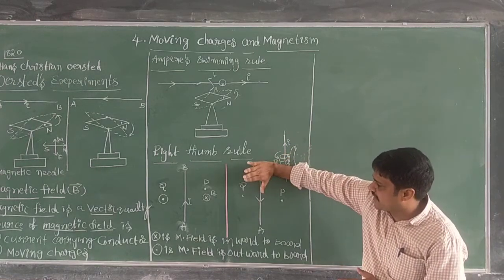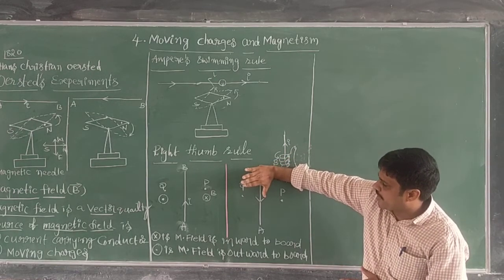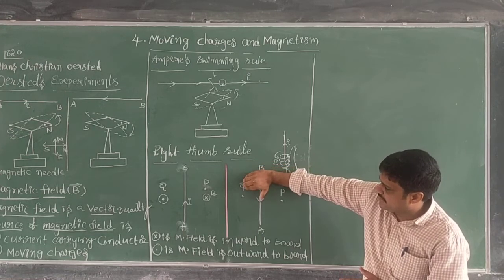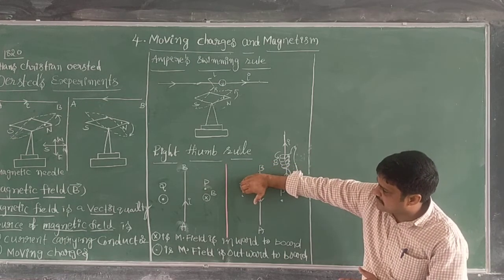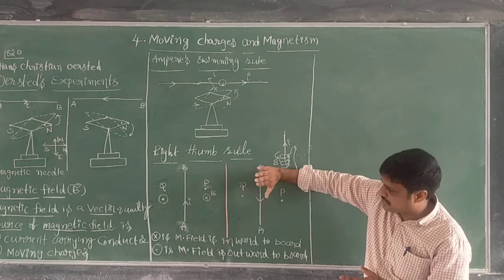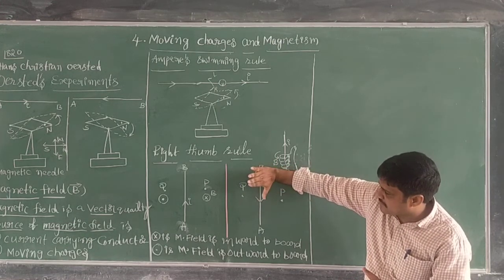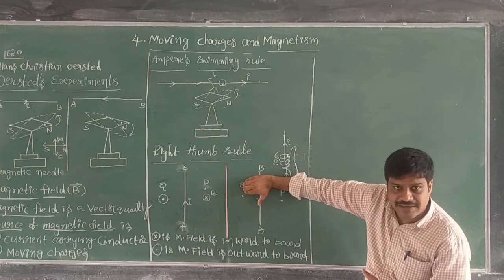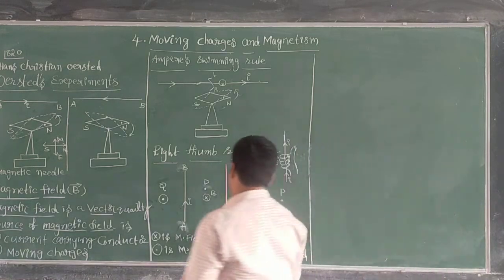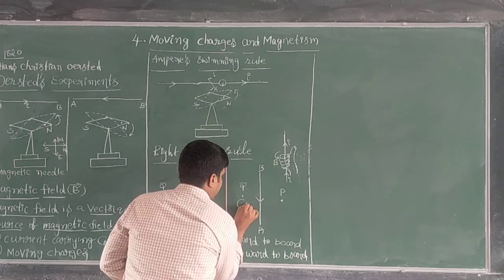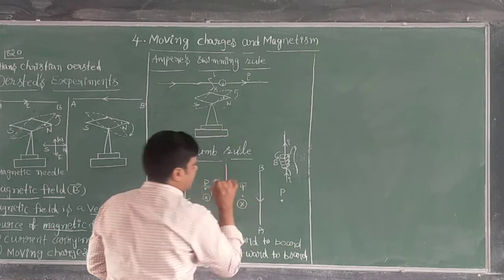Here in the Q region, my fingers are entering into the board. That's why in the Q region the direction of the magnetic field is inward to the board.